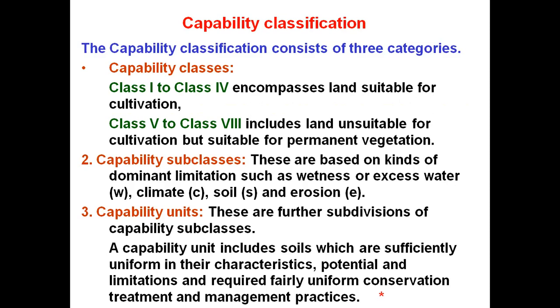And according to uniform characteristics, potential, limitations and management practices, these are grouped into capability units.